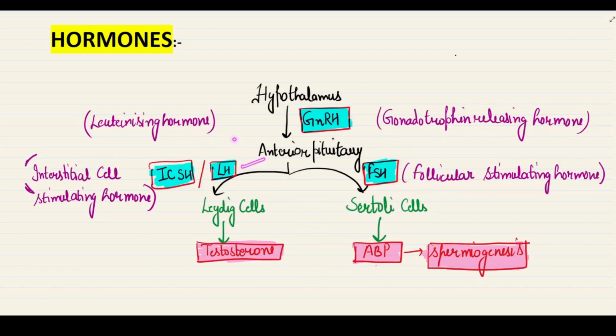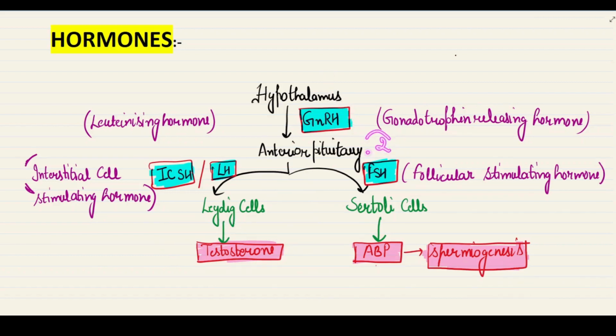First is LH, the luteinizing hormone. It acts on the Leydig cells. Where are the Leydig cells present? They are present outside the seminiferous tubule. The Leydig cells produce the male androgen, called testosterone. This is the male hormone, and testosterone in turn helps in spermatogenesis.